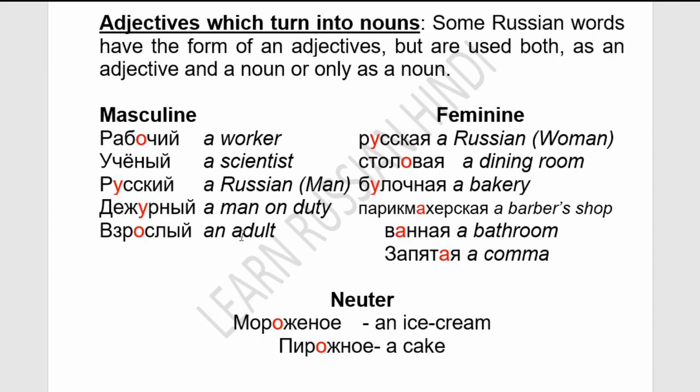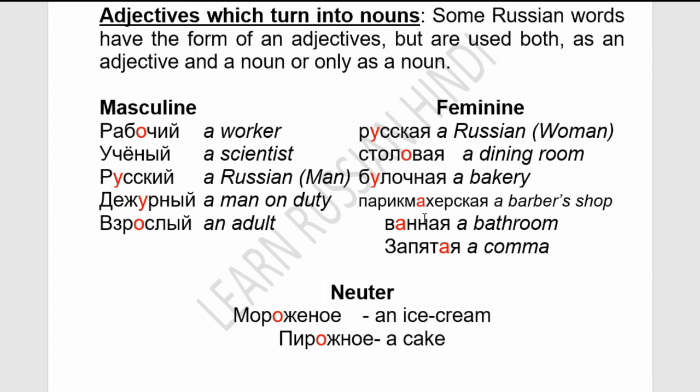Дежурный, a man on duty. Взрослый, an adult. Feminine: русская, a Russian woman. Столовая, a dining room. Булочная, a bakery. Парикмахерская, a barber shop. Ванная, a bathroom. Запятая, a comma. These are feminine forms of adjectives but used as nouns. Similarly in neuter: мороженое, ice cream; пирожное, a cake. These are neuter endings of adjectives but used as nouns.